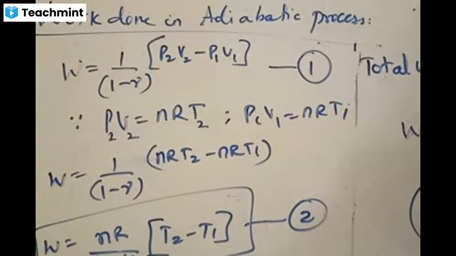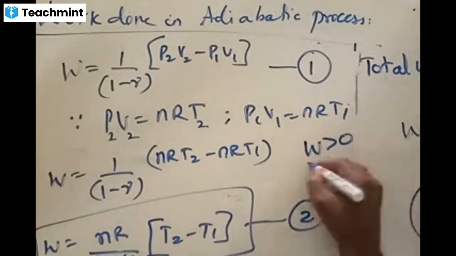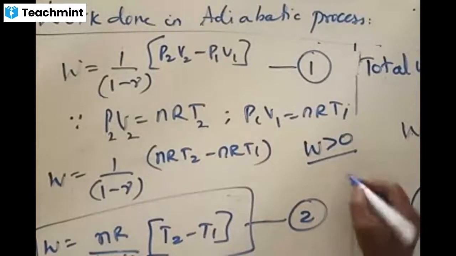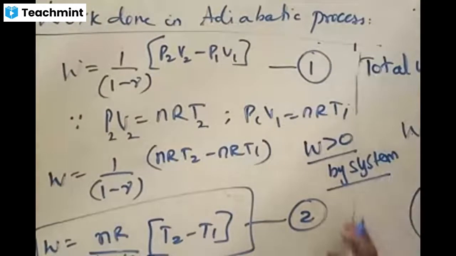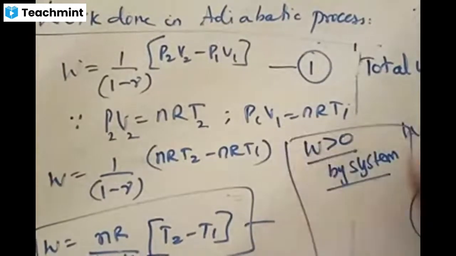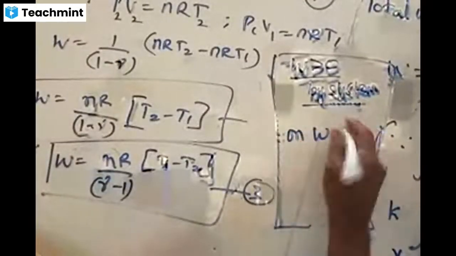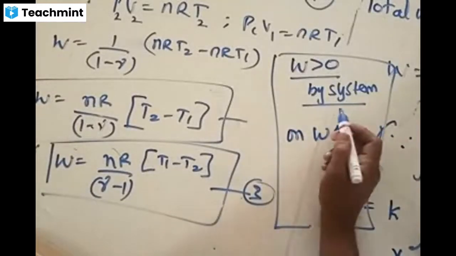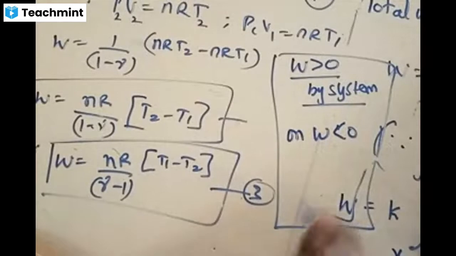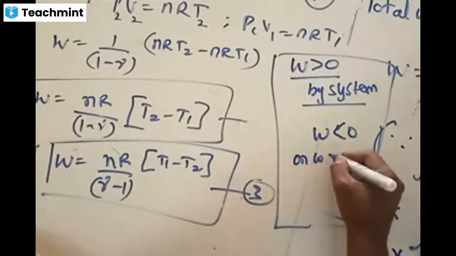And in thermodynamics of physics, we follow this convention. The amount of work done is positive if work is done by the system. If work is done by the system, we say the amount of work done is positive, that is W is greater than 0. If work is done on the system, then W is less than 0. Two kinds of cases: work done by the system and work done on the system. For work done on the system, W is less than 0.